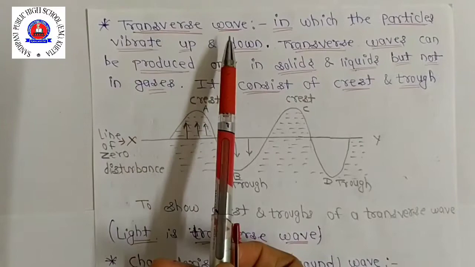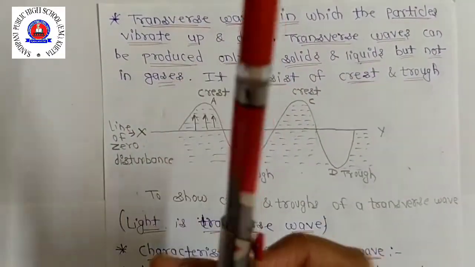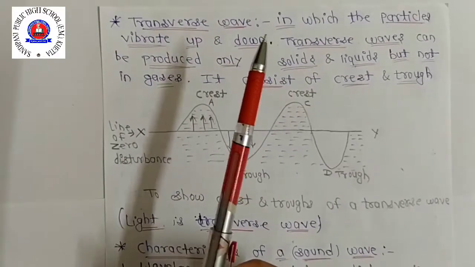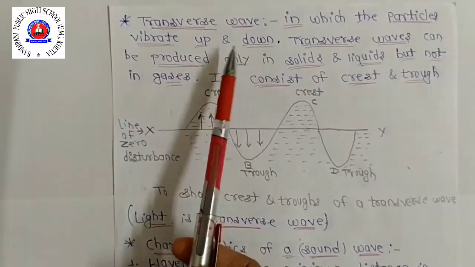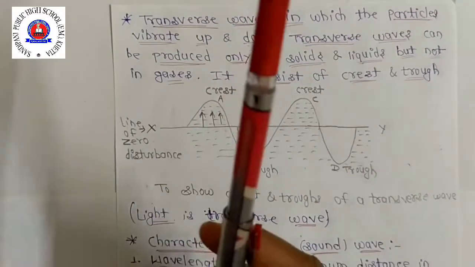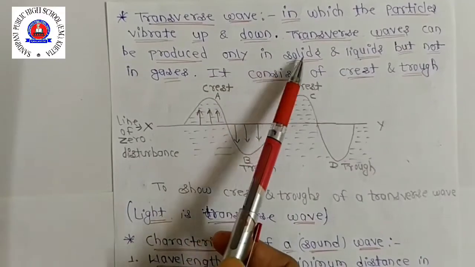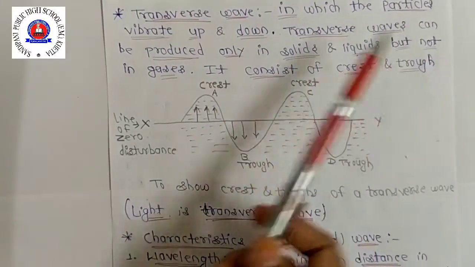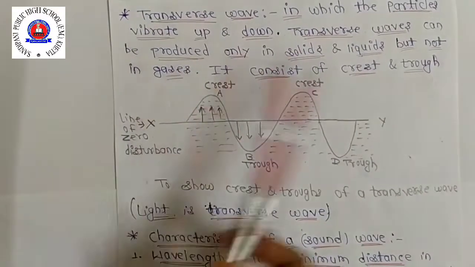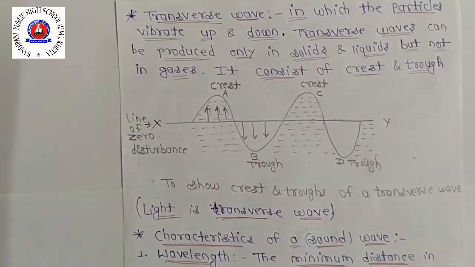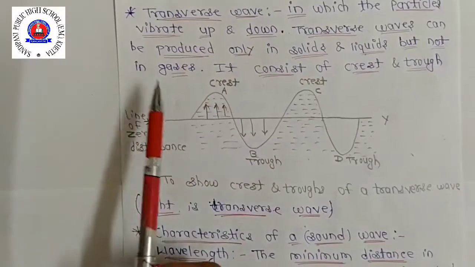Clear? Next is transverse wave in which the particles vibrate up and down. Just now you saw in longitudinal that particles moved to and fro, meaning backward and forward. Okay, now in this, particles vibrate up and down. So transverse wave can be produced only in solid, liquid, but not in gases. And longitudinal wave is produced in all three media, solid, liquid and gas. But transverse wave only in solid and liquid, not in gas.